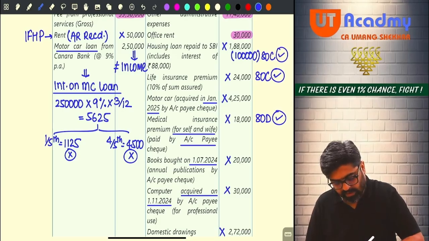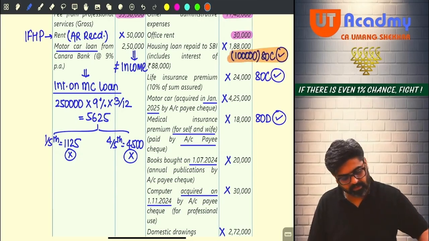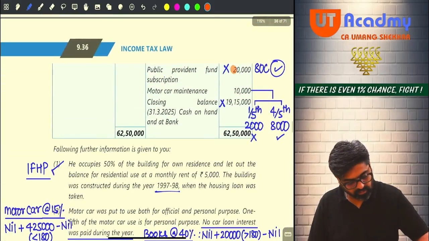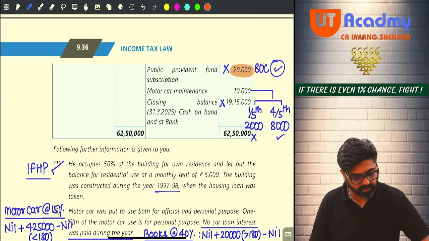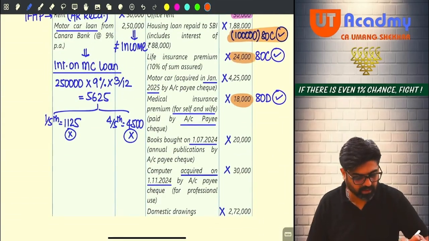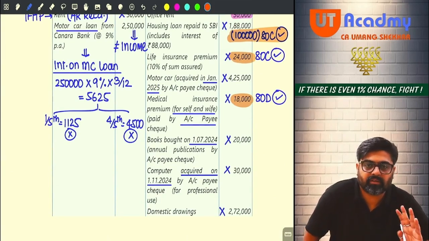So 80C I will highlight with orange color. This is my 80C. This is also my 80C. This is also my 80C. Okay. And 80D, there is one deduction of 80D, that also I will highlight. So these are my chapter 6A deductions. Getting my point?